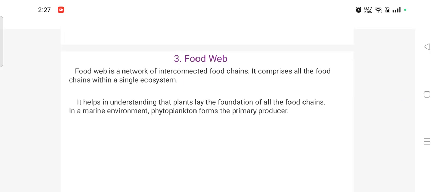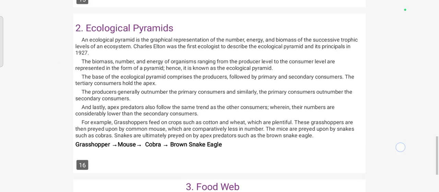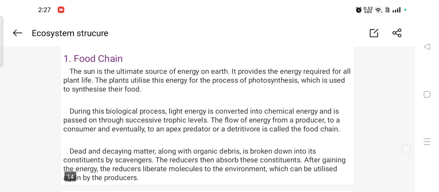Food webs are very important in maintaining the stability of an ecosystem. For example, when one type of herbivorous animal becomes extinct, a carnivore preying on it may eat another type of herbivore.